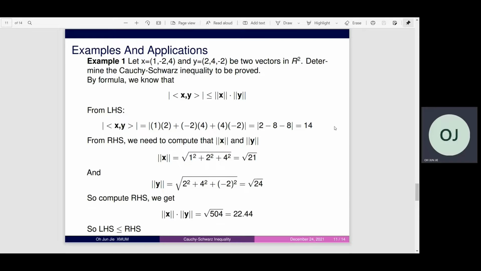Computing the right-hand side, we get the square root of 504, which is equal to 22.44. So the left-hand side is less than or equal to the right-hand side.